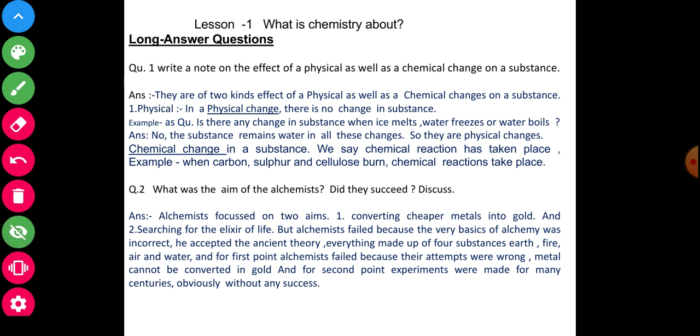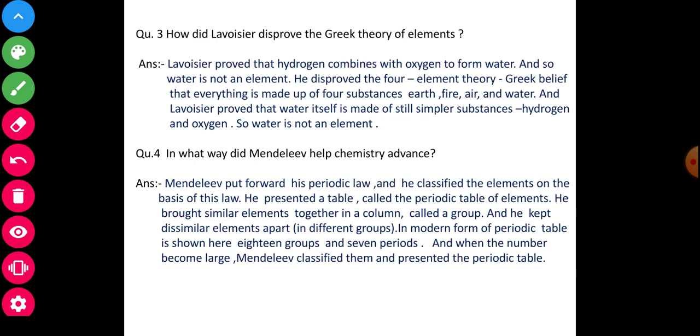Now see and observe again properly. Question number 3. How did Lavoisier disprove the Greek theory of elements? Answer: Lavoisier proved that hydrogen combined with oxygen to form water, and so water is not an element.